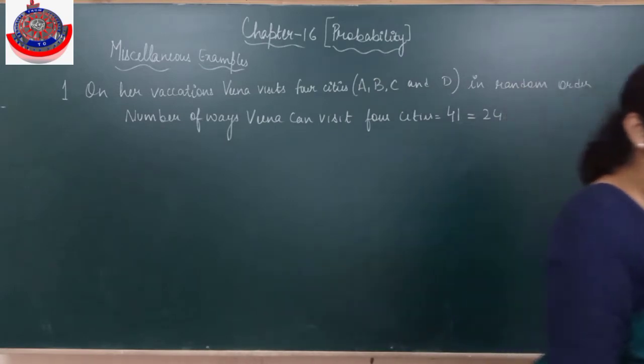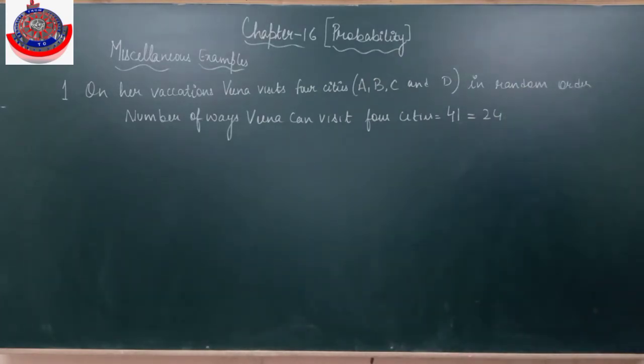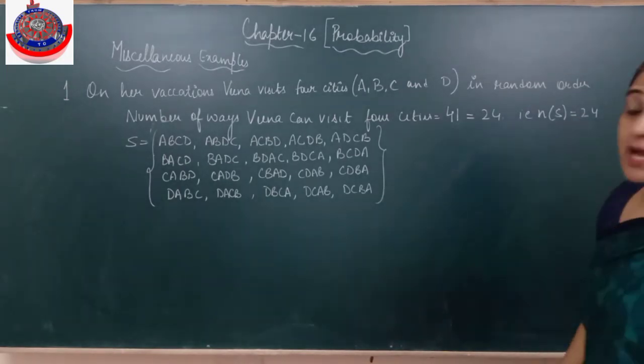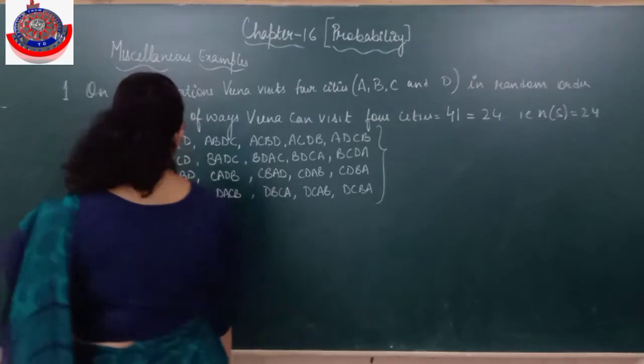Now we will write them out. How many ways? It's 24. How can we write these 24 combinations? Now see, we know that the number of ways Veena can visit 4 cities is 4 factorial, 24. That means the number of elements in the sample space is 24. Now how have we written this sample space of 24?